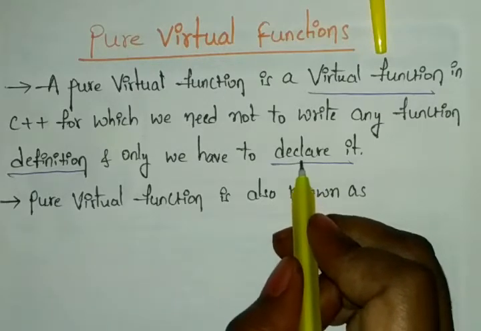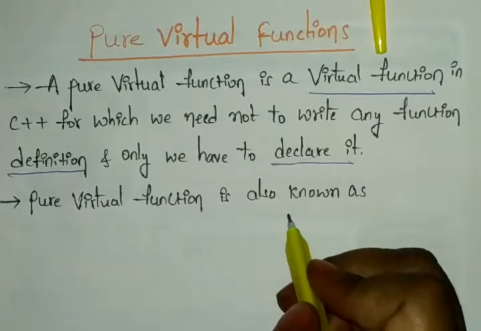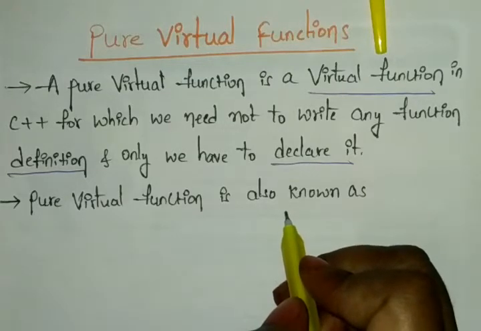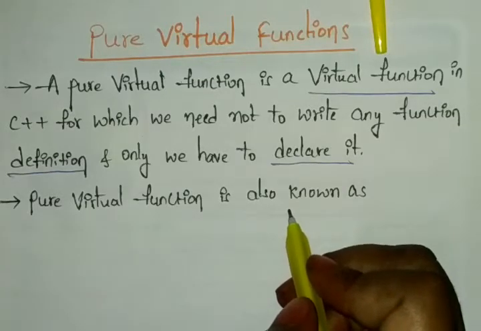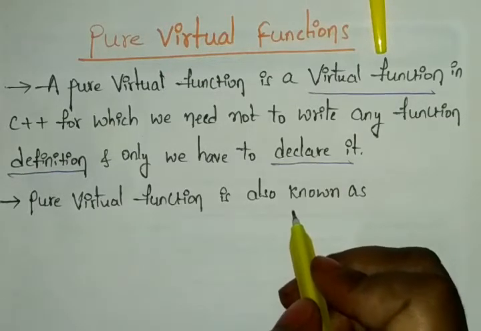But we can declare it, that is possible in a pure virtual function. And a pure virtual function does not have any body or implementation.